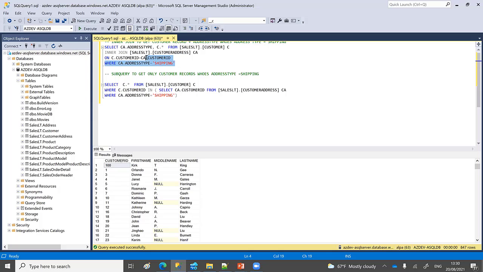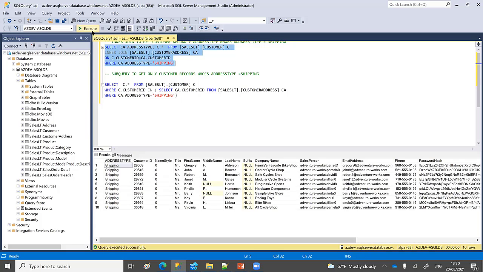So here you can see that I'm using the customer address type from a second table, which is the customer address table, and I'm using everything from the customer table, which is the C customer table, and only for shipping type. Address type equal to shipping, and I'm joining them based on a common ID, because both tables have a customer ID and they are correlated.